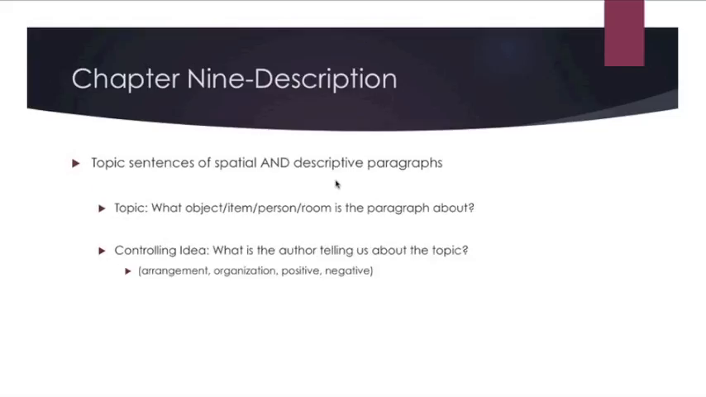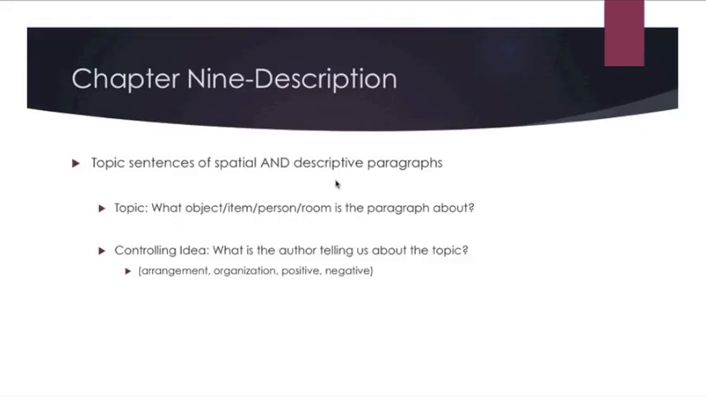Now, also with Chapter 9, don't forget we talked about topic sentences. And we talked about topic sentences of descriptive and spatial organization. So this is kind of a review of Chapter 2. So when we're thinking about topic, you need to think what object or item or person or even room is your paragraph going to be about, or is the paragraph example about. Then the controlling idea, ask yourself, what is this author telling us or telling me about the topic?